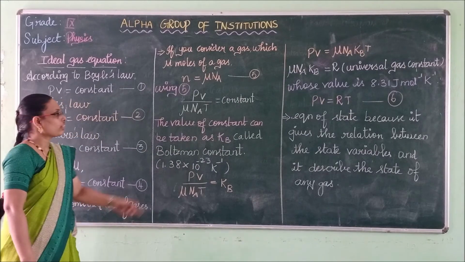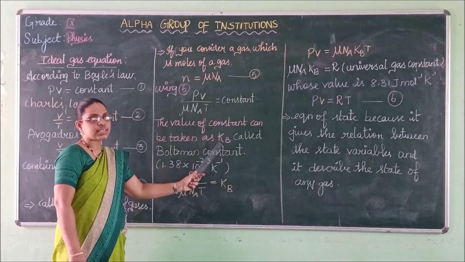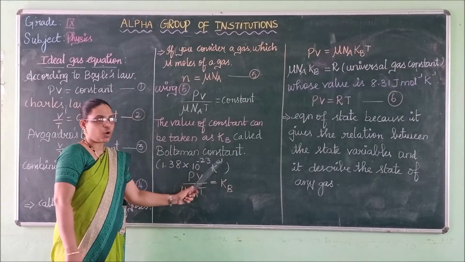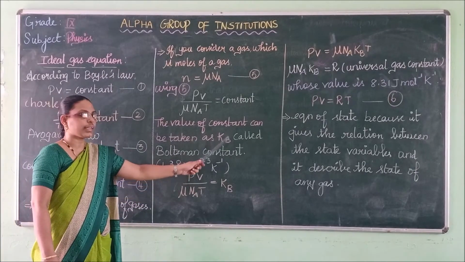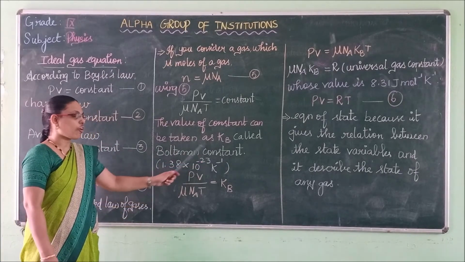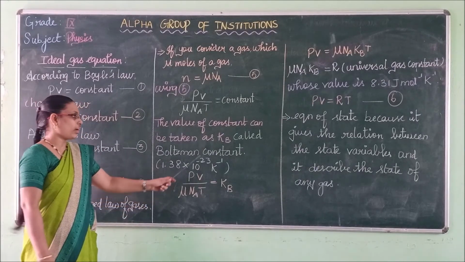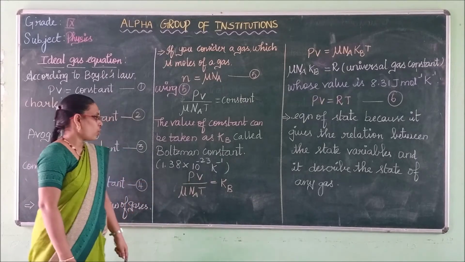Then the value of the constant can be written as Kb, which is called the Boltzmann constant. The value of the Boltzmann constant is 1.38 into 10 power minus 23 joule per Kelvin.